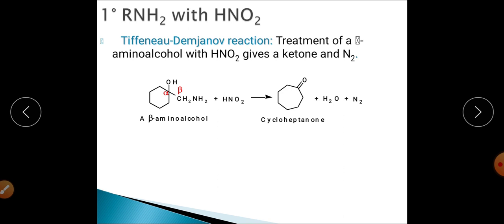For example, here you can see that this is a substrate, and this substrate is a beta amino alcohol.